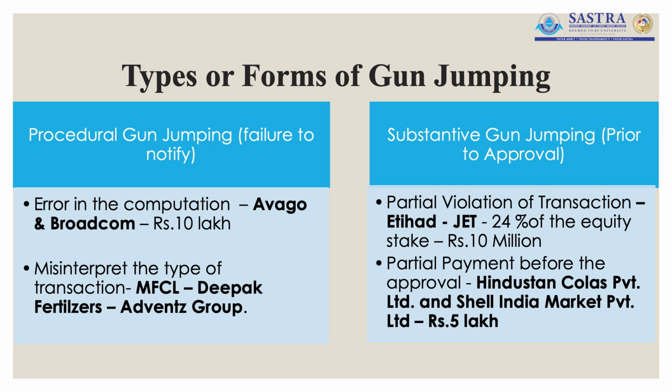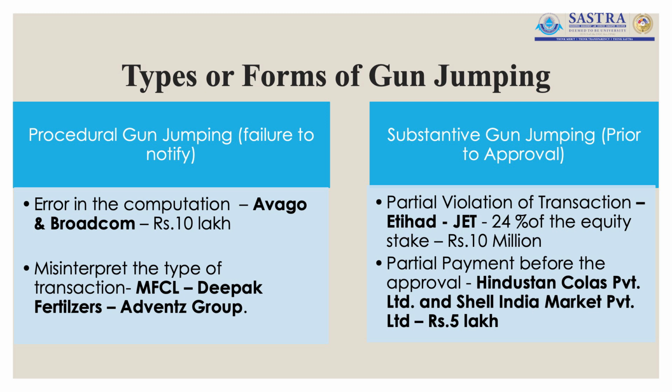Another circumstance in which procedural gun jumping may happen is due to the misinterpretation of the type of transaction. Let's look at the case of Mangalore Fertilizers and Chemical Company Limited, Deepak Fertilizers and Advance Group.